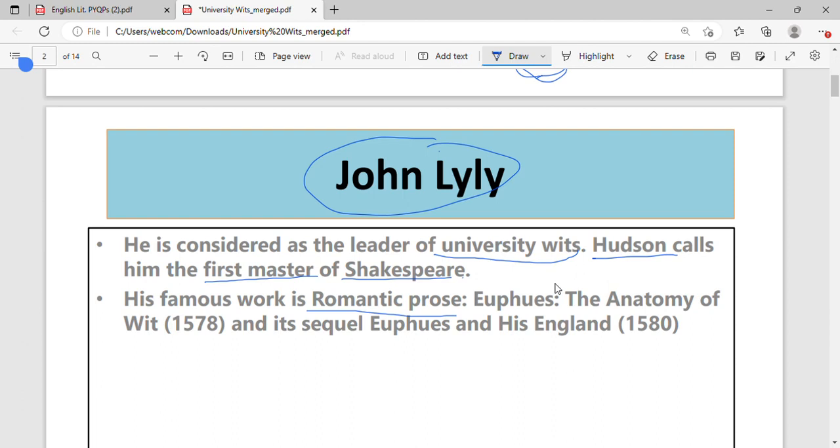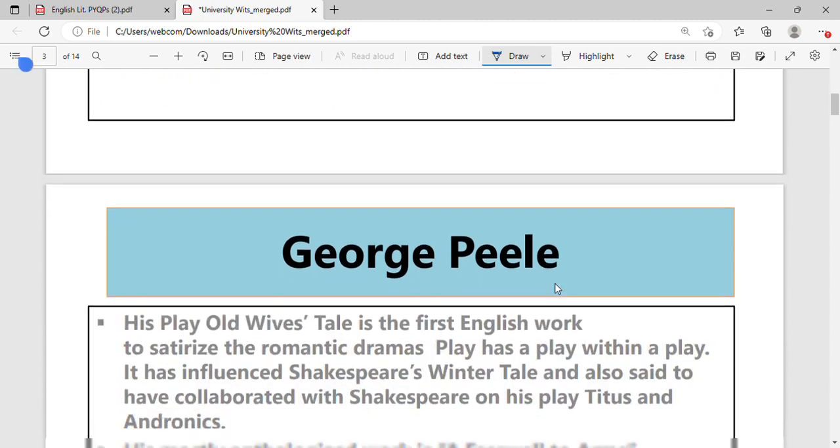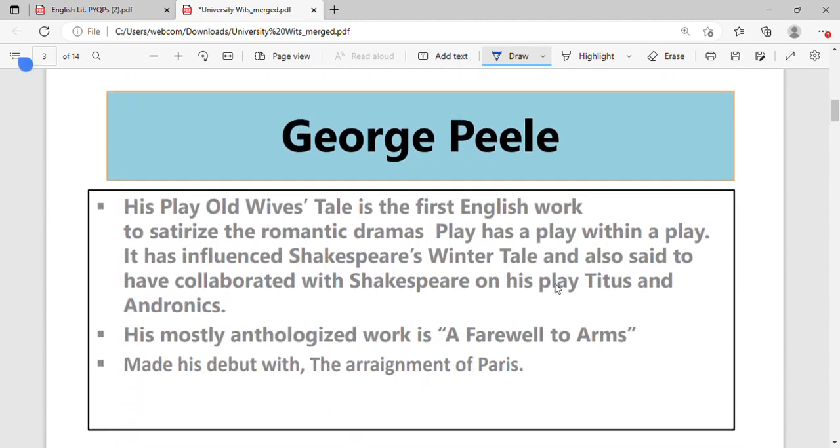His most famous work is Euphues: The Anatomy of Wit, 1578, and another one is its sequel, which came in 1580. Right? This is what you have to remember. Most of the time, these are the 2 questions which are formed: you have to know his works' dates and what works he has written. What does Euphues mean? It is a very refined way of talking, a very rhetorical way of communication.